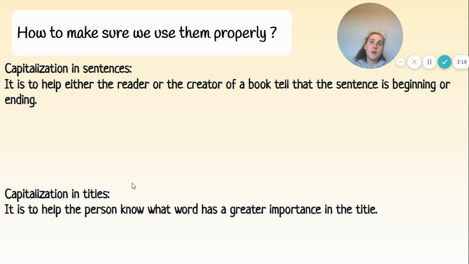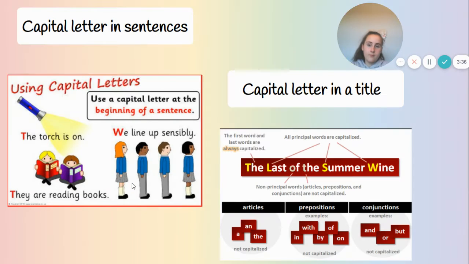Now, capitalization in titles. It is to help the person know the principal words and the words of greater importance, just like I mentioned earlier, in the titles. So for capital letters in sentences: the torch is on. The T from "the" is a capital letter, that's what we're looking for. And there's plenty more examples.